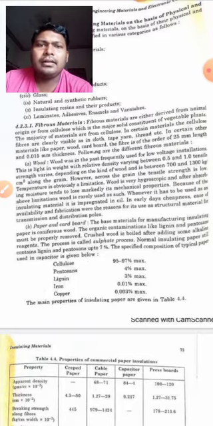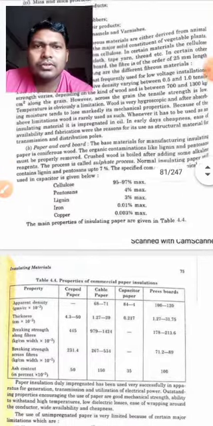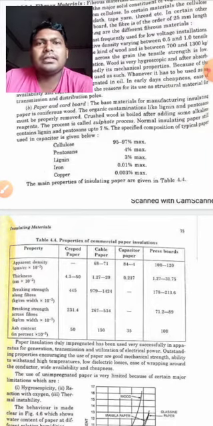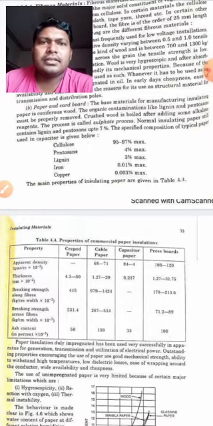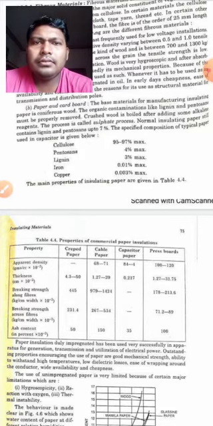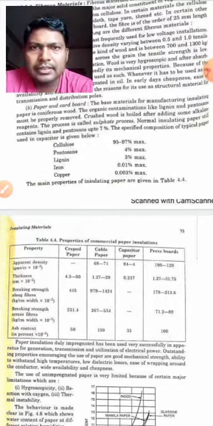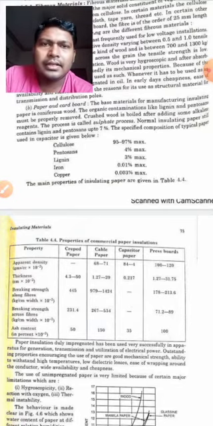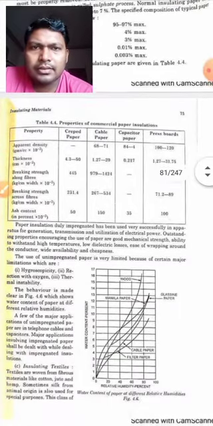Now paper and cardboard. Afterwards, paper and cardboard were also used as insulating material. The base material for manufacturing insulating paper is coniferous wood. So coniferous wood was the base material to manufacture this cardboard type material. There is a table which shows the percentage of cellulose, pentosanes, lignin, iron and copper. This table is not required, students, you need not memorize it. I will cover the other things which are required.